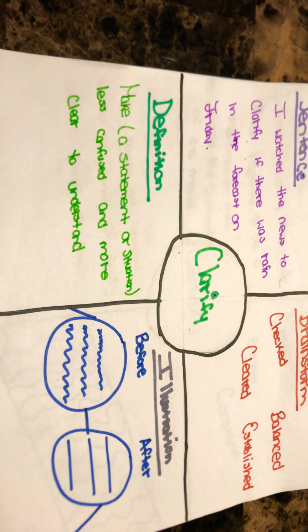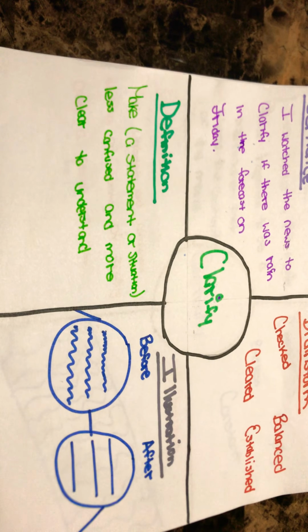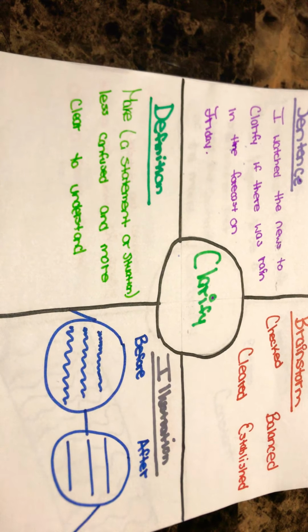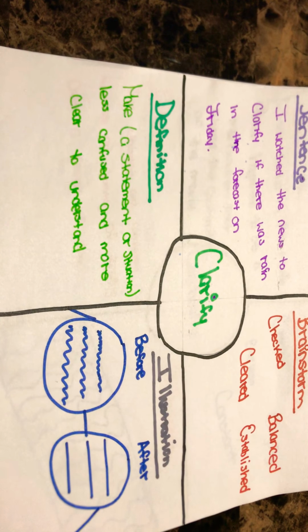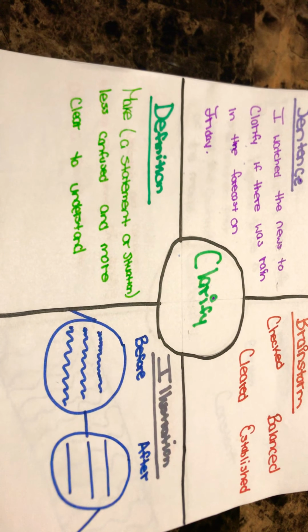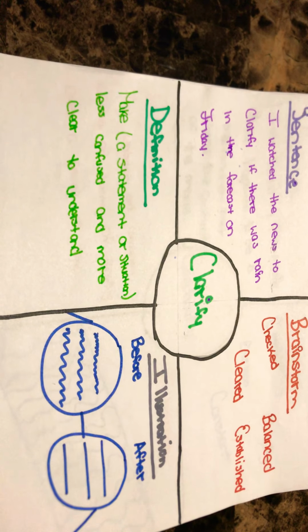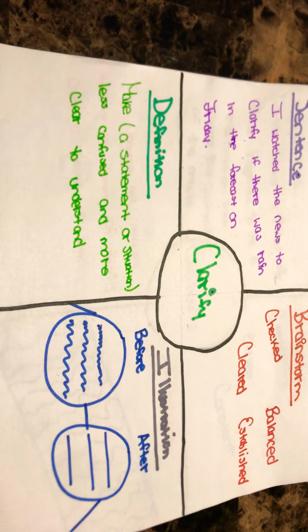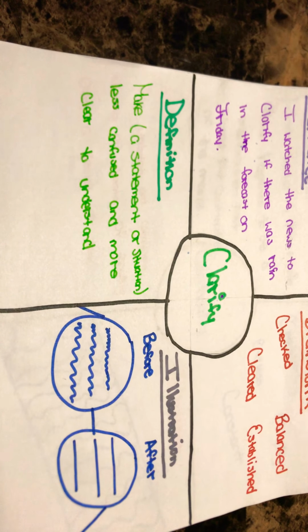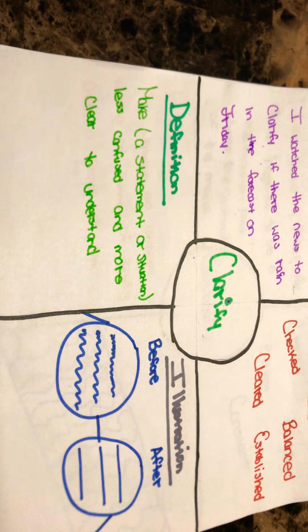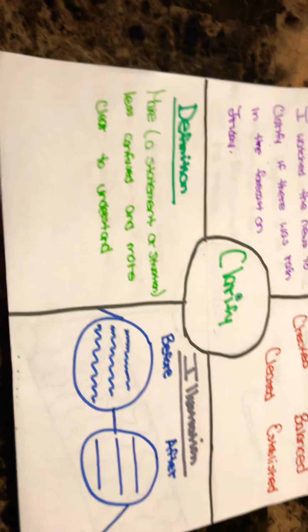Clarify. Definition: make a statement or situation less confused and more clear to understand. Sentence: I watched the news to clarify if there was rain in the forecast on Friday. Brainstorm: checked, established, balanced, clear. Illustration shows a pair of glasses. On one side, it was blurry. After the fact, it was clear.